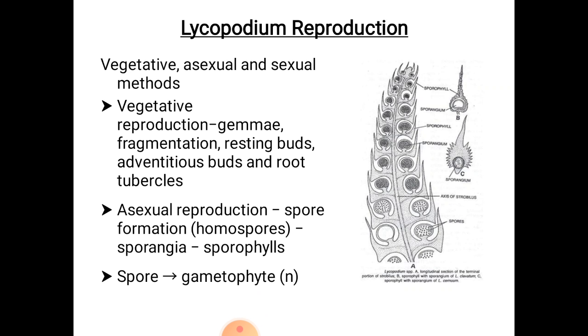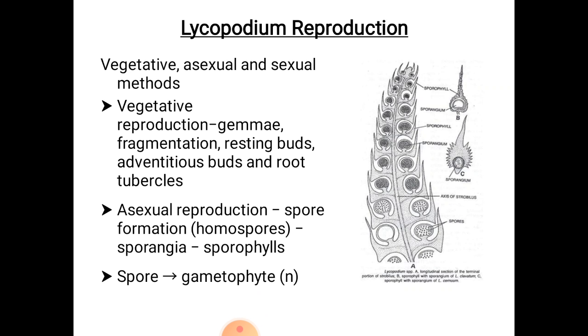The third method is by formation of resting buds. The resting buds are the apical buds of the stem. During winter, the entire plant dies except the resting buds. On occurrence of the favorable season, these resting buds develop into new plants. Example, Lycopodium inundatum.